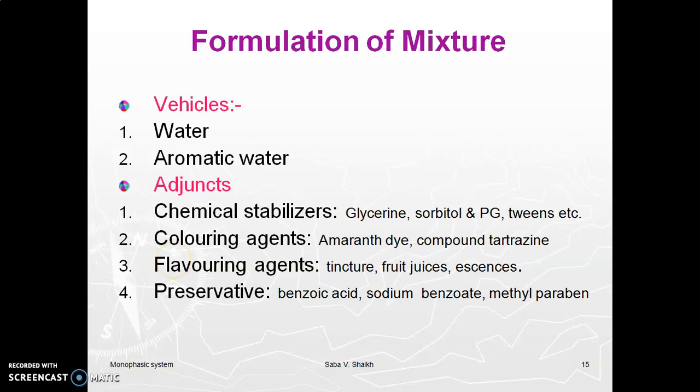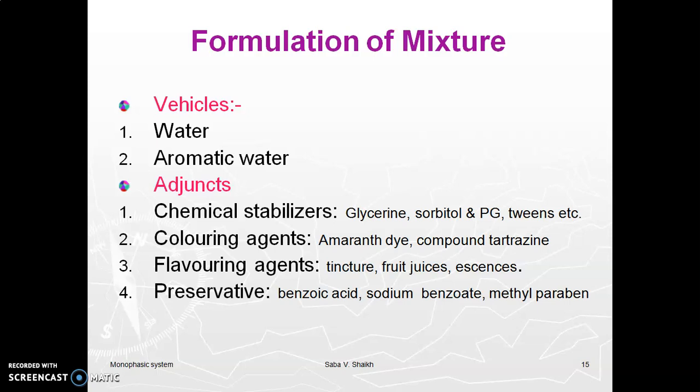Formulation of mixtures. For the formulation of mixtures, vehicles and adjuvants play an important role. First, vehicles. There are two important vehicles, water and aromatic water. Purified water should be used for the preparation of mixtures. The mixture should never be prepared with potable water because it contains volatile and non-volatile impurities which may produce undesirable changes in the medicine dissolved in it. Sometimes freshly boiled and cooled purified water is used as a vehicle, which is free from vegetative bacteria.